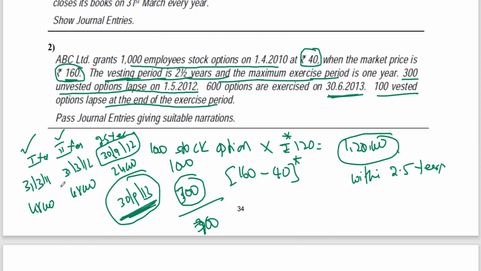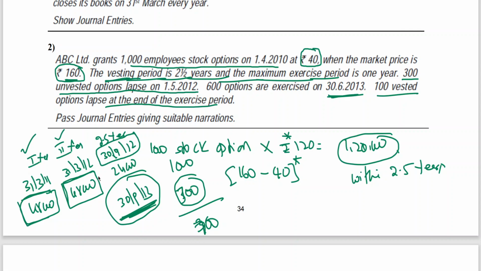So now the 48,000 rupees, when they go for accounting, they start recording as an expense. They have treated 48,000 as an expense on 31st March 11 and on 31st March 12. But actually the next year will be 31st March 13.